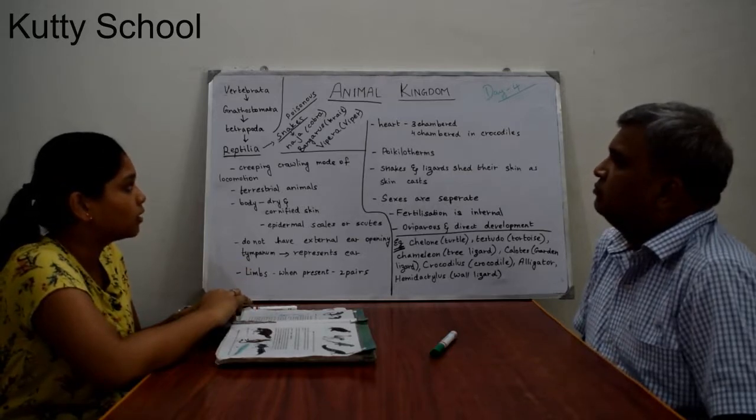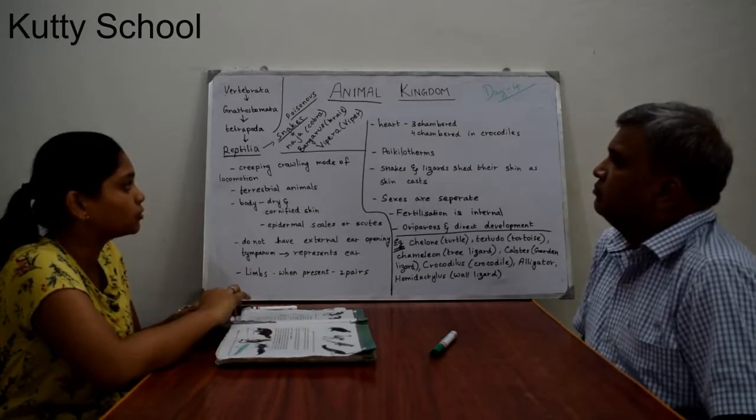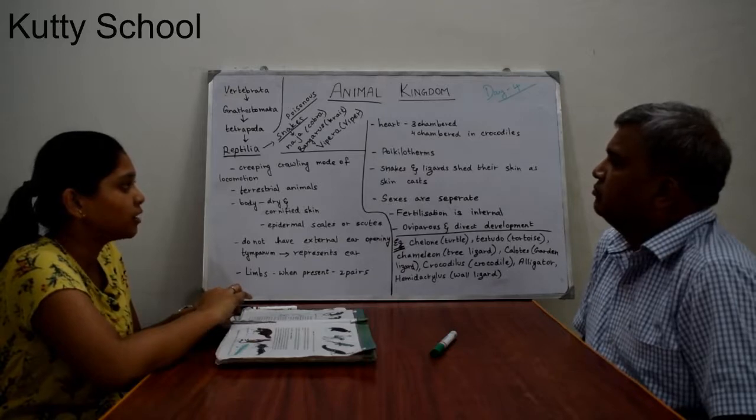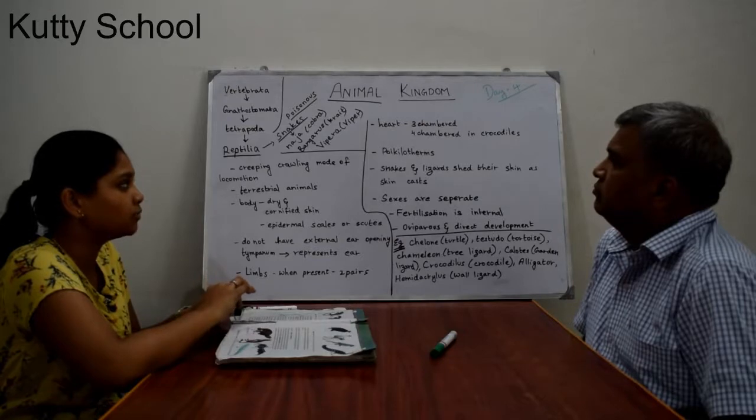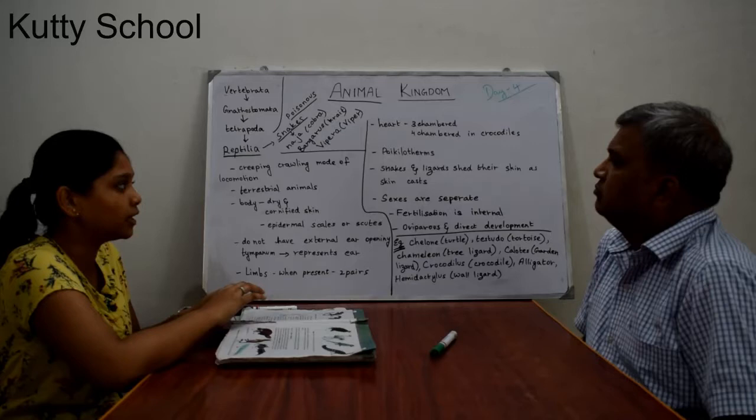In these organisms the heart is three chambered, with two auricles and one ventricle. Only crocodiles have a four chambered heart, two auricles and two ventricles. These organisms are poikilotherms, which are cold-blooded animals.